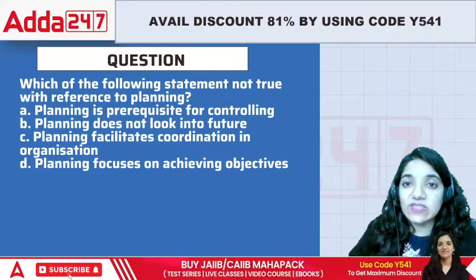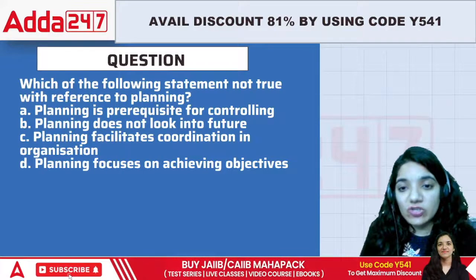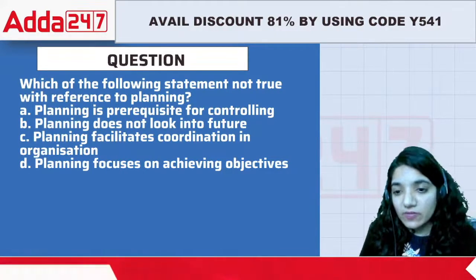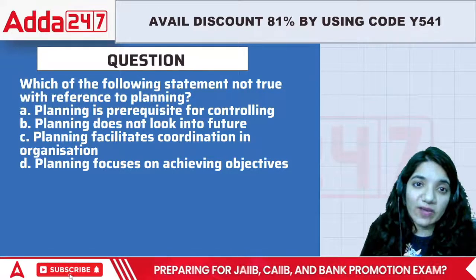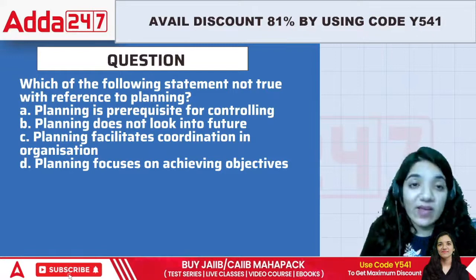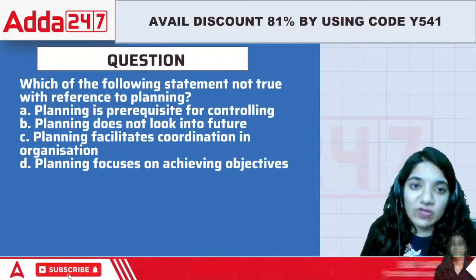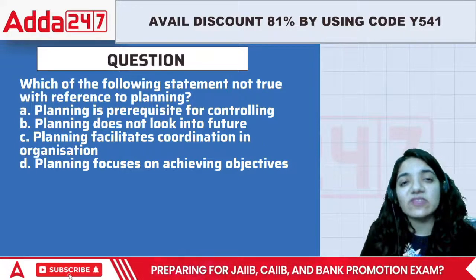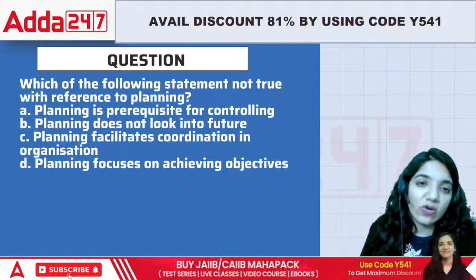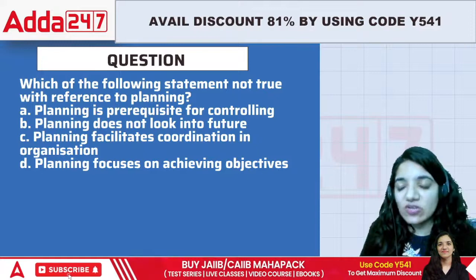Okay, here comes the next question. The next question says, which of the following statements is not true with reference to planning? Which is not true regarding planning? Planning is a prerequisite for controlling. Planning does not look into the future. Planning facilitates coordination in organization, and planning focuses on achieving objectives.